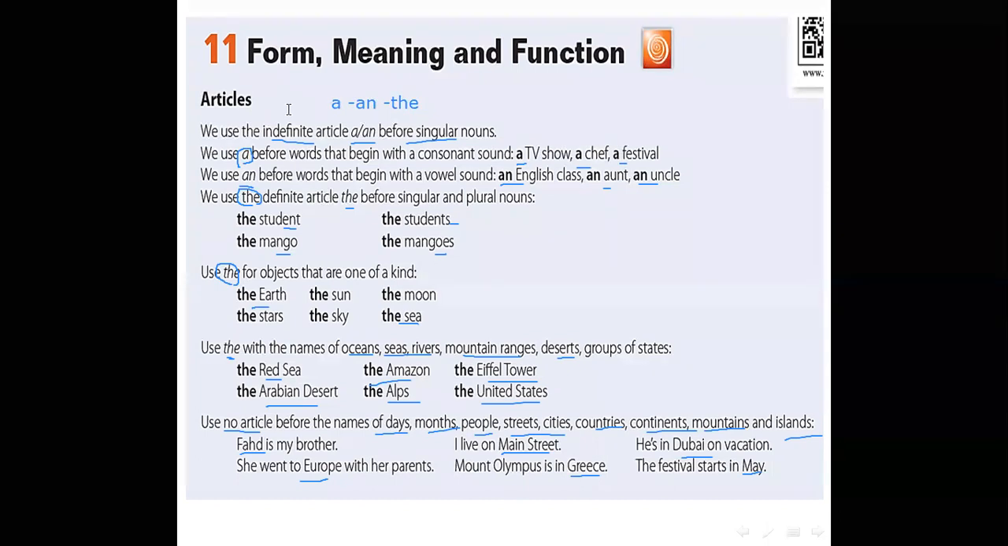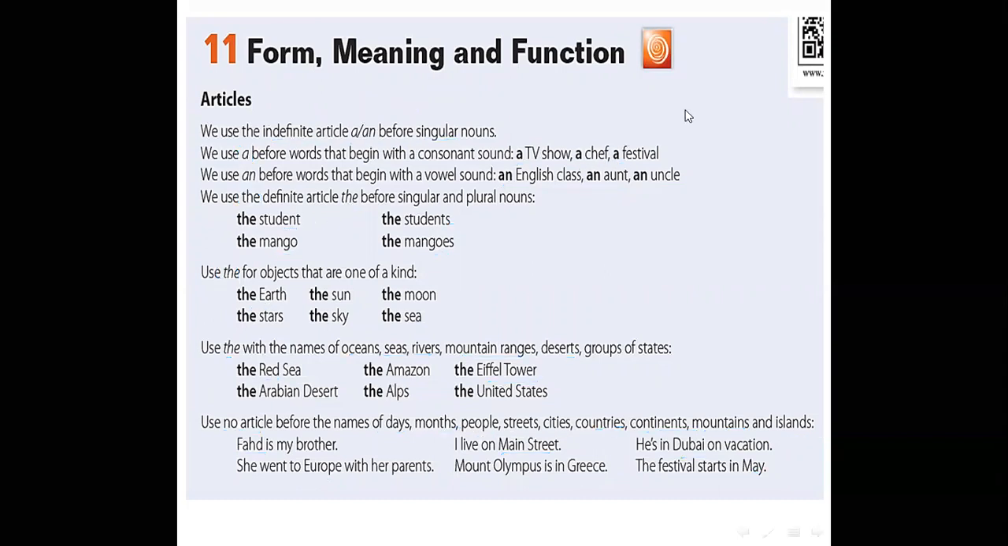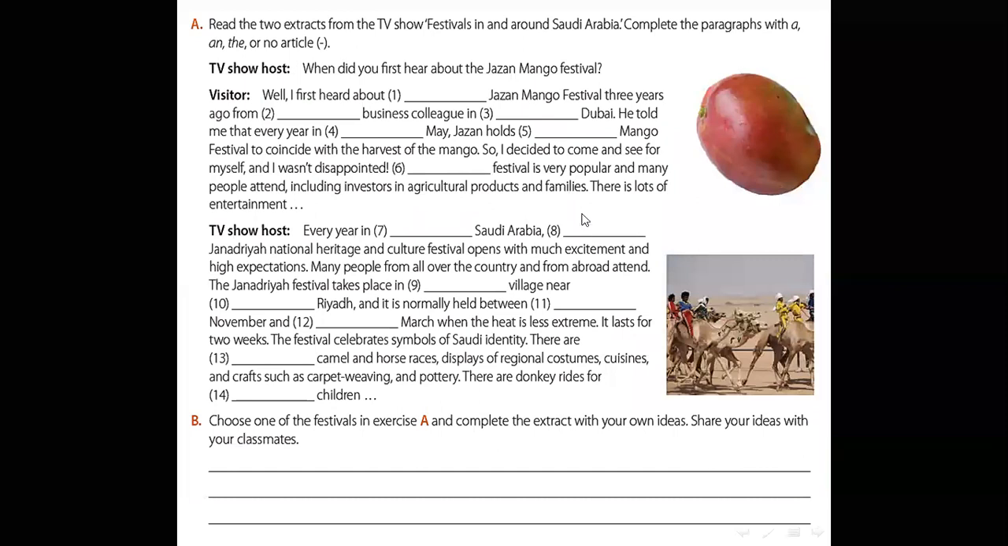Now, are you ready to answer the next exercise? Excellent. Now, we will answer exercise A. Read the two extracts from the TV show Festivals in and around Saudi Arabia. Complete the paragraph with a, an, the, or no article.